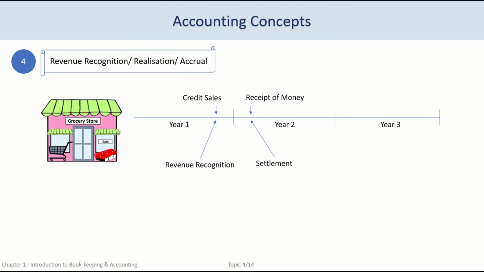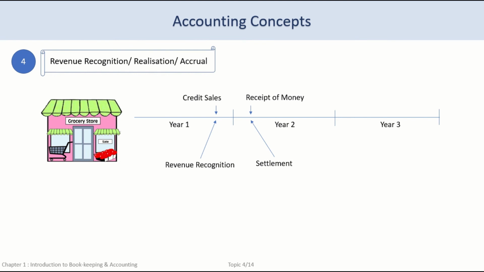If, for example, in the final quarter of a financial year, we make a credit sale, which means that we have sold some items but have not yet received the money for it. Since we know the other party, we have given them 4 months to pay for it. In this case, the transaction of sales has occurred in financial year 1. However, the money for the transaction will be received, or settlement will happen, in financial year 2.